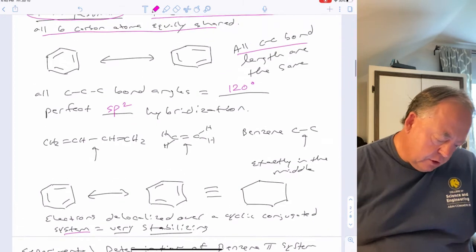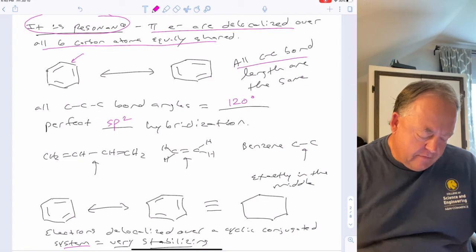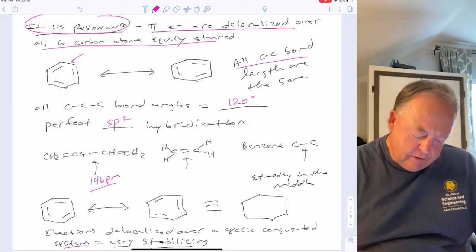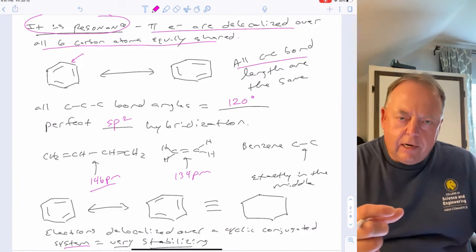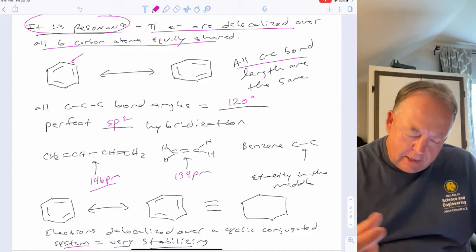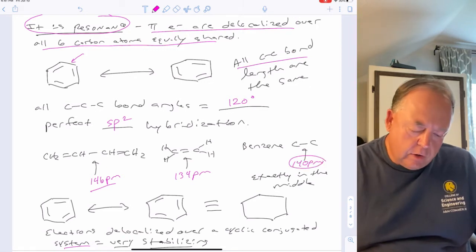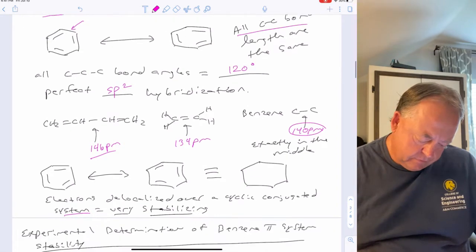In the structure of benzene, if it was static, you would have a single bond between 2 double bonds. That bond length is 146 picometers, and for a typical alkene, that bond length is 134 picometers. What is found for benzene is exactly in the half. So it's like 1.5 bonds, rather than a single bond or a double bond. All of the carbon-carbon bond lengths in benzene are exactly the same. They're 140 picometers.